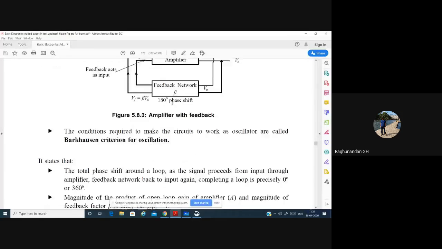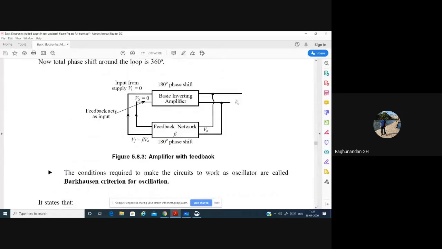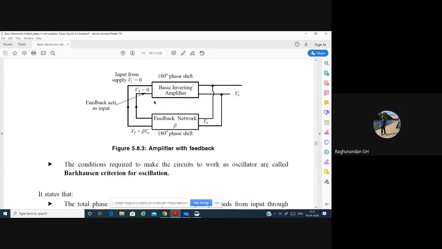See, the signal proceeds from the input. So the signal is starting here, passing through the amplifier, coming back through the feedback, and again coming back to the input side. So this creates one loop. The total loop we are having, this one is the total loop. During this total loop, we should have a phase shift of 180 degree. You can see 180 degree produced by this and 180 degree produced by this. Why is this amplifier going to produce 180 degree?